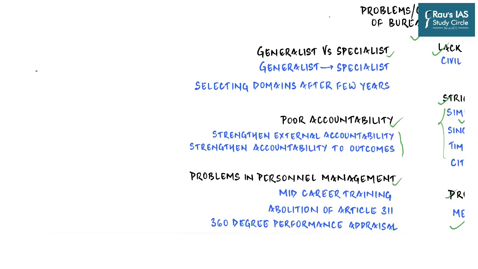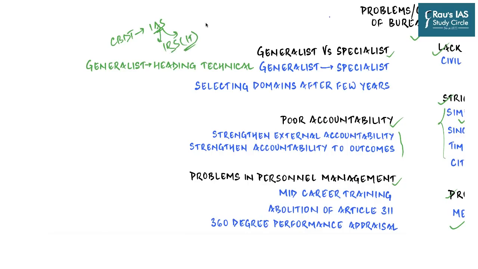In spite of that, most of the departments, including the technical departments, have come to be headed by IAS officers. Now this seems quite anomalous, that a generalist issues orders that are required to be followed by specialists in such departments. For example, the Central Board of Direct Taxes is always headed by an IAS officer, and she commands all the Indian Revenue Service income tax officials. Similar is the case with the telecom sector also.